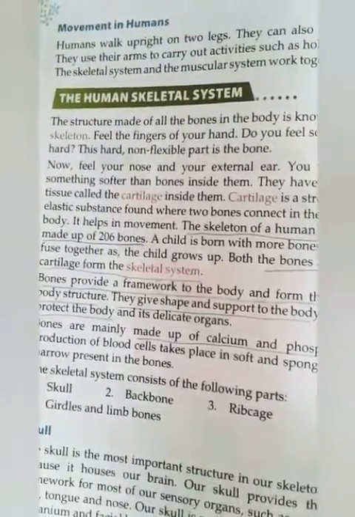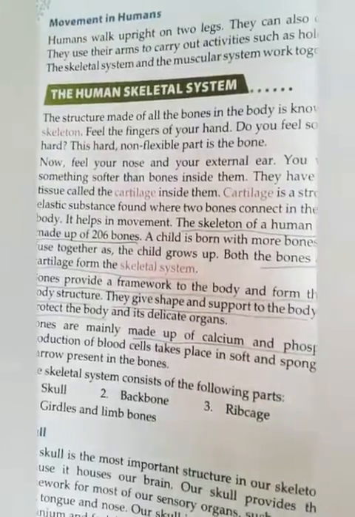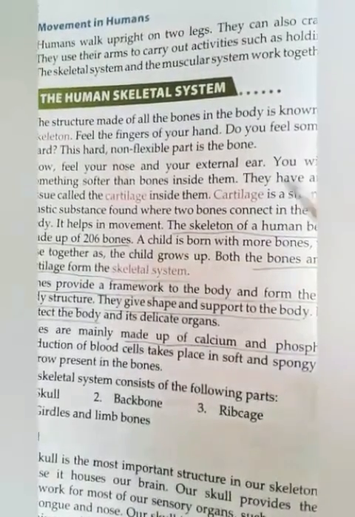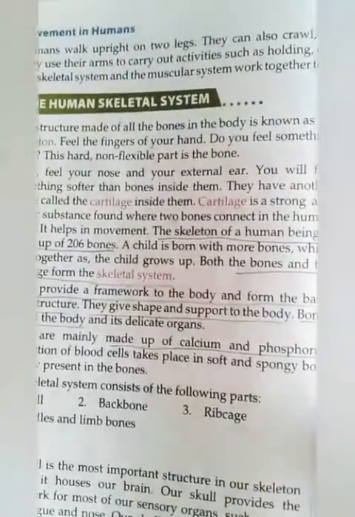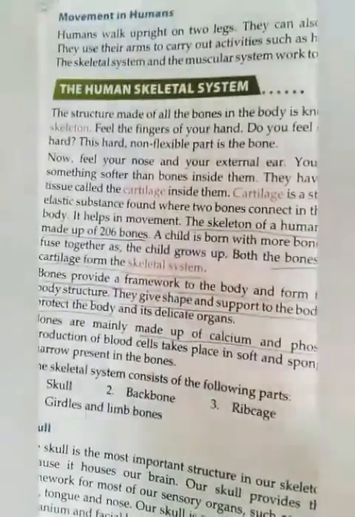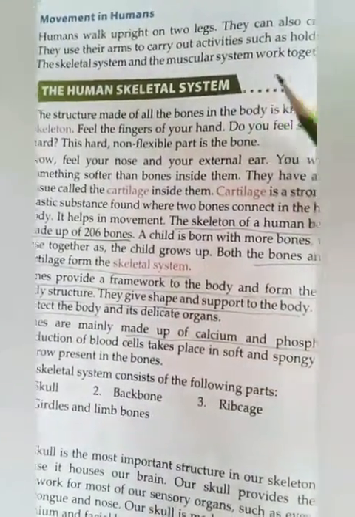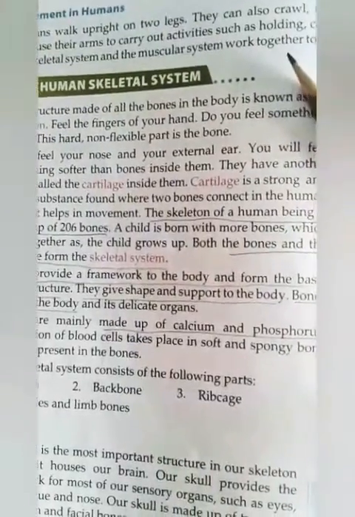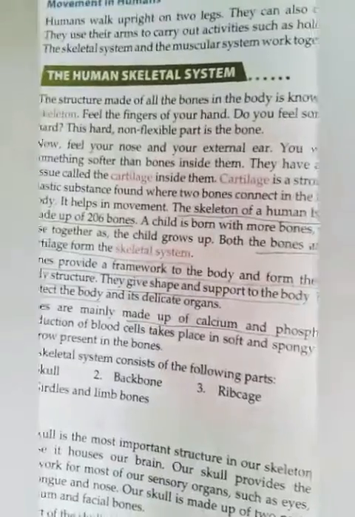Then movement in humans. Humans walk upright on two legs. They can also crawl, run, hop, jump and swim. They use their arms to carry out activities such as holding, carrying things and writing.